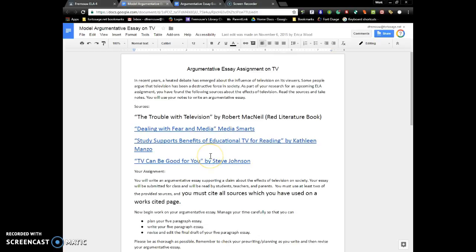We should not have Googled anything. All of our research had to come from these 4 pieces. It is a requirement that you use 2 of the 4 pieces in your essay. So now we have to figure out which ones we used and how we cite them, because we must cite all of our sources on a works cited page.